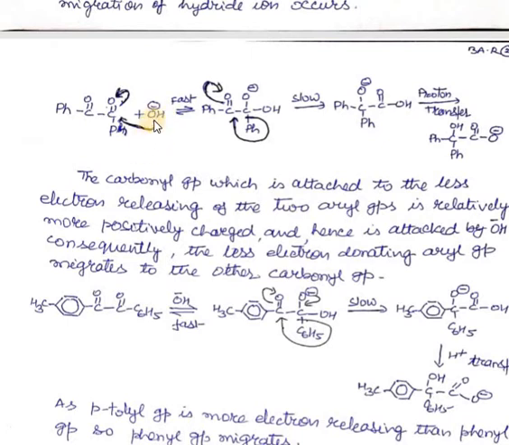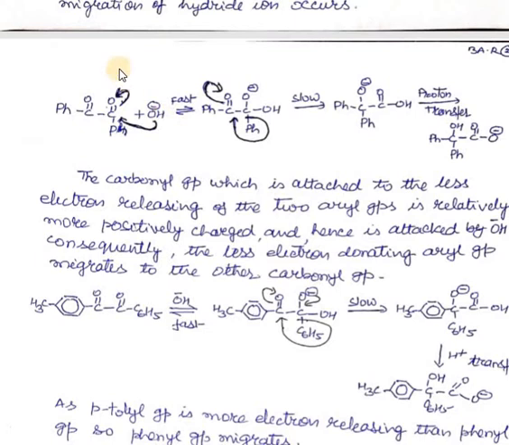Because OH is a nucleophile, it will attack the carbon which is less electronegative, or more electropositively charged. So the hydroxide ion will attack the carbon which is more positively charged.